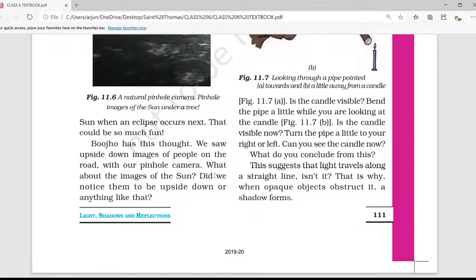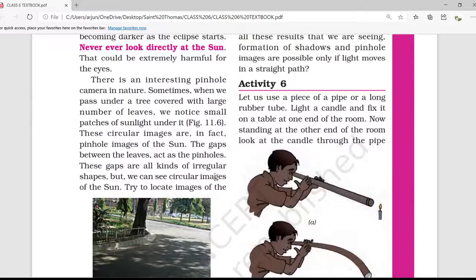Boojho has this thought. We saw an upside down image of the people on the road with our pinhole camera, right? We did the activity in the previous video. In that, we saw that the picture we get from the pinhole camera is upside down. What about the image of the sun? Did we notice it to be upside down or anything like that? Yes, we will notice that.